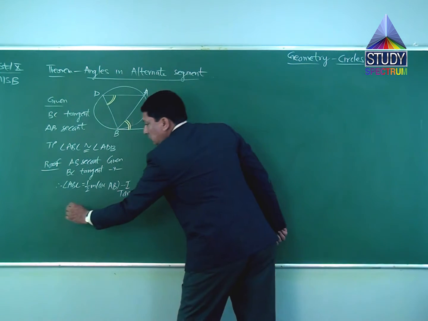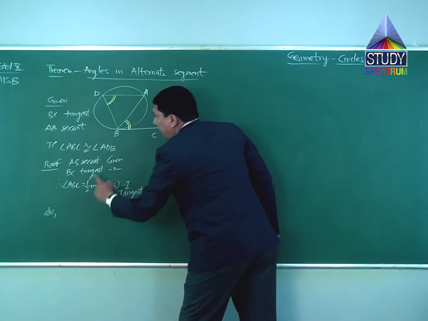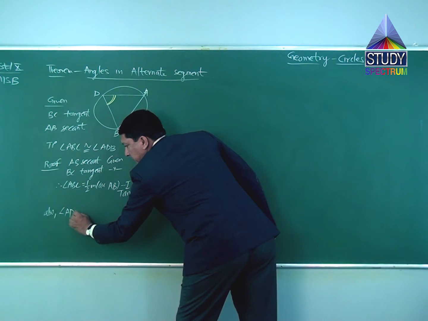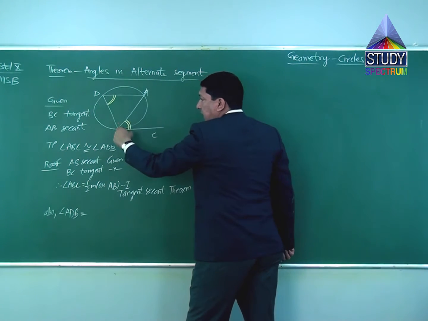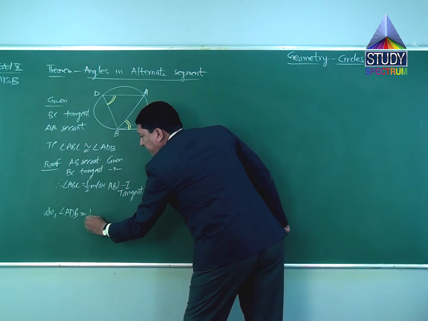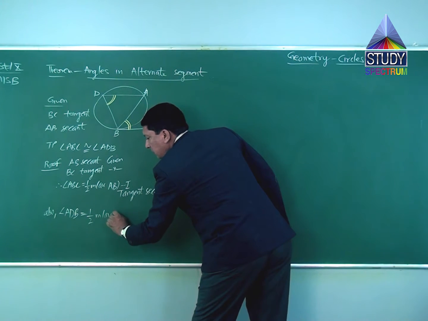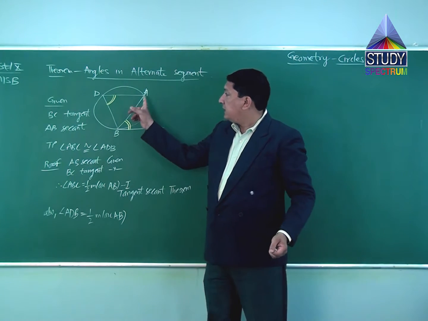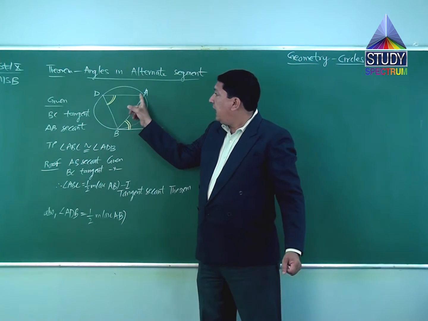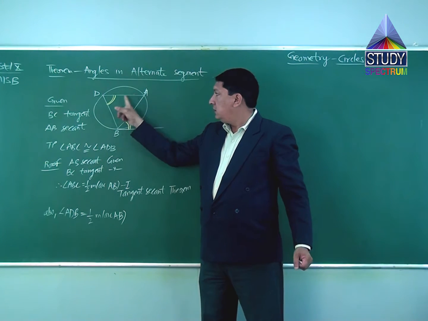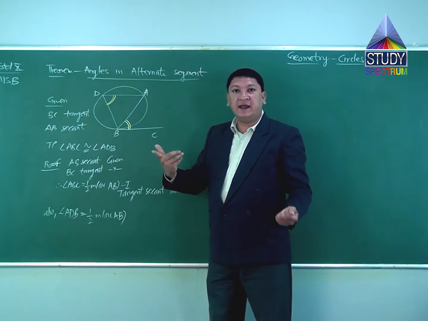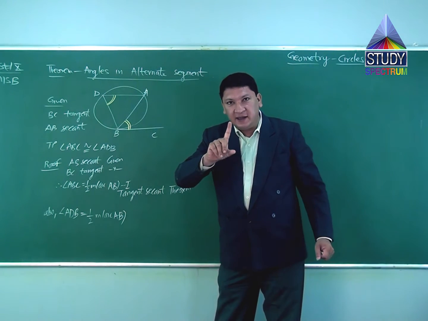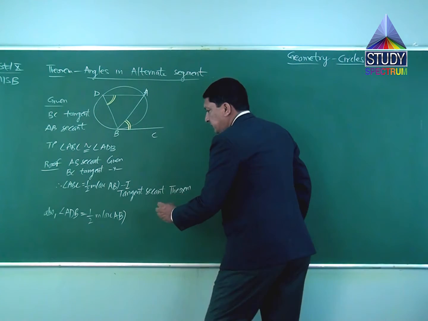Also, angle ADB, this angle is equal to half measure arc AB. Can you observe some relation? Angle ADB is half measure arc AB. Why? Angle ADB is half measure arc AB by using inscribed angle theorem.